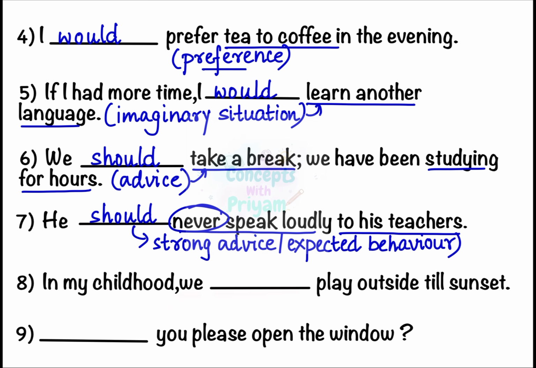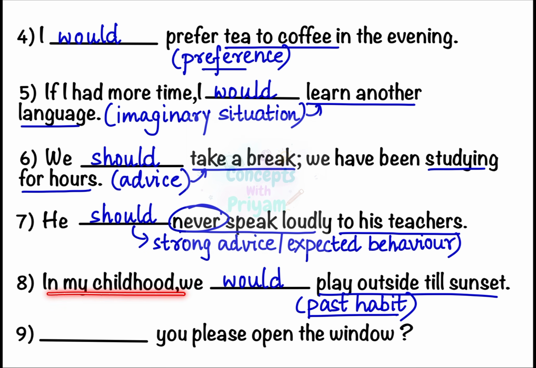In my childhood, we blank play outside till sunset. Now this sentence describes a past habit. The habit is playing outside till sunset. And whenever we talk about a past habit, we use the modal verb would. In my childhood, we would play outside till sunset.